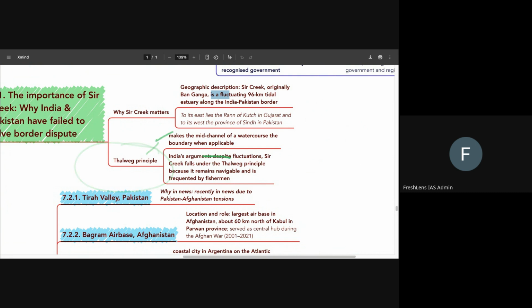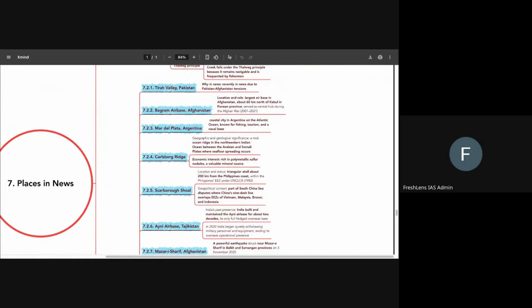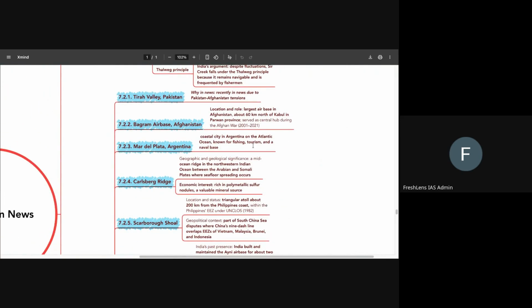India has been arguing that despite fluctuations, Sir Creek does fall under the Thalweg principle because it remains navigable and is frequented by fishermen. Okay. That is what India claims. However, what Pakistan claims is that no, it is not a navigable channel and hence we cannot consider it within the Thalweg principle. But you have to just know about the principle concerned. Okay. They will not ask about the stance of various countries, but still, at least you should have an idea that India does believe that the principle applies to that region.